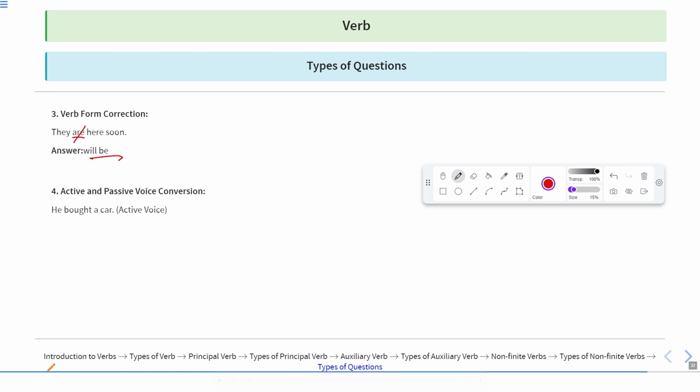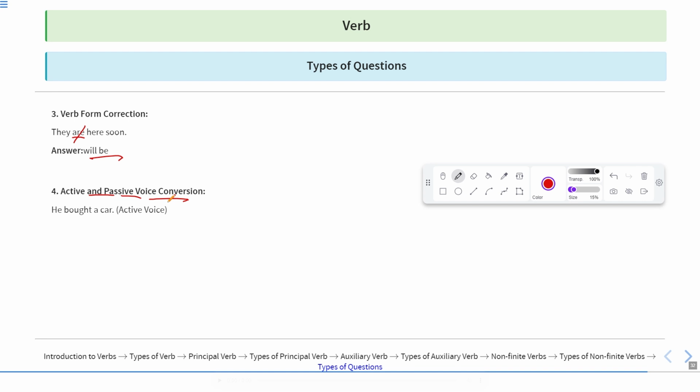So you may be asked to identify or to spot the errors in the sentence, or maybe if possible, you will be asked to rectify the given sentence. Okay. Active and passive voice. Now you will be given the sentence in active voice and you may be asked to convert it into passive voice, or vice versa. It means you will be given the passive voice of the sentence and you may be asked to convert it into the active voice of the sentence.